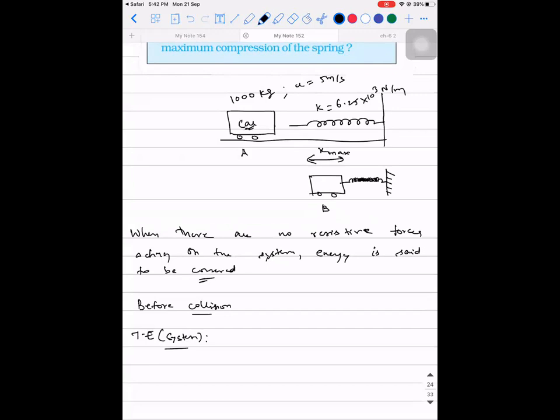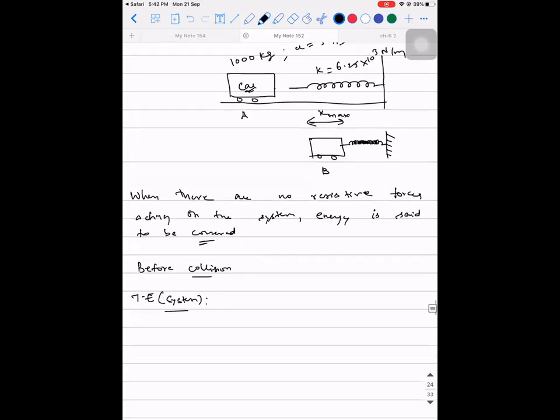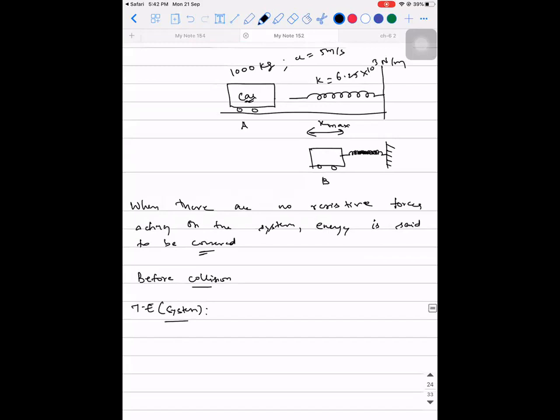So initially before collision, what is the car doing? Car is moving. So car has mass and velocity. So what will be the energy it will be having? Total energy. See, I'm asking a direct question.